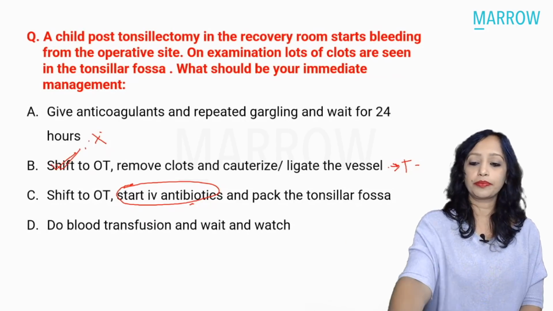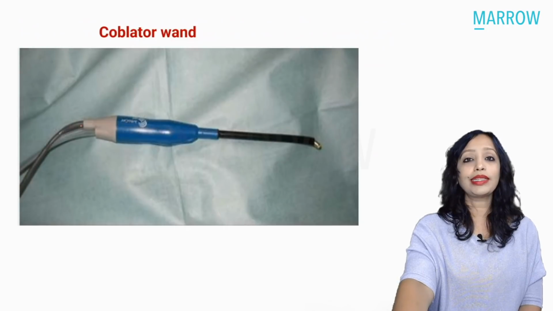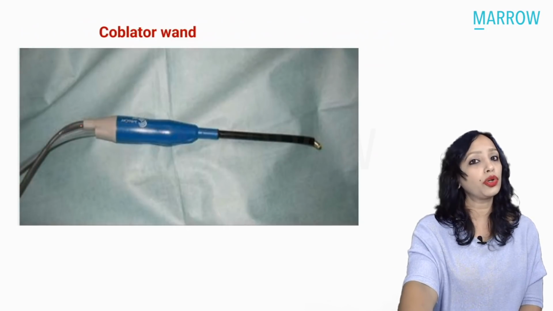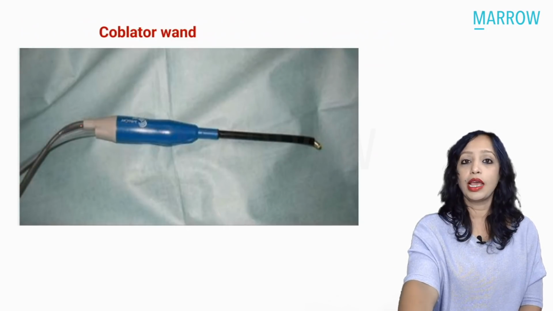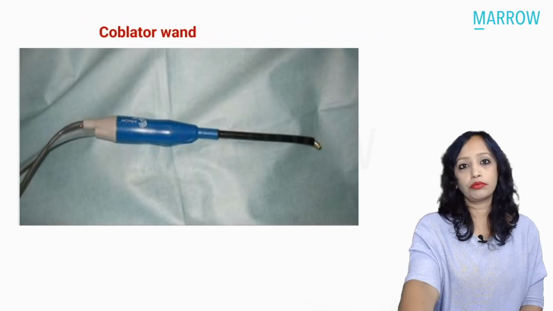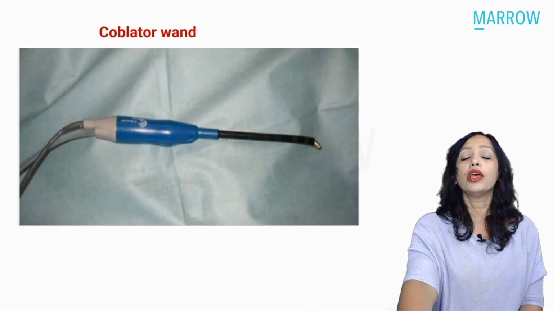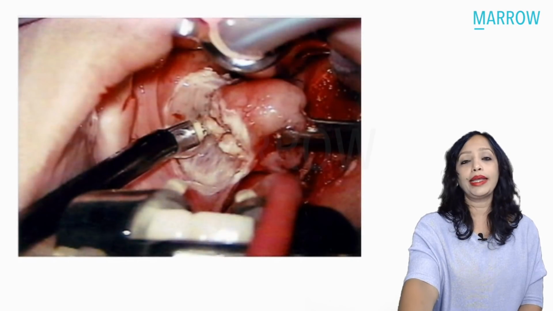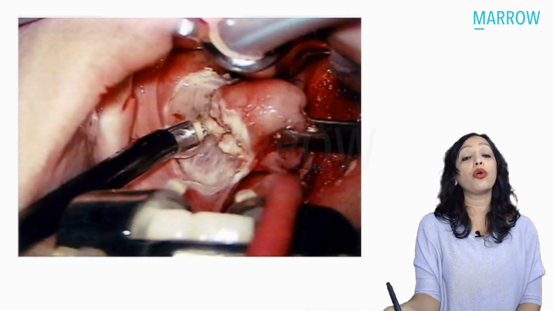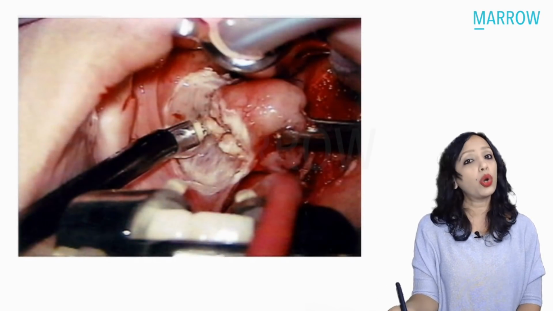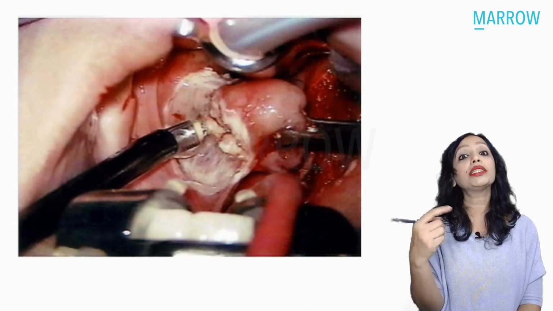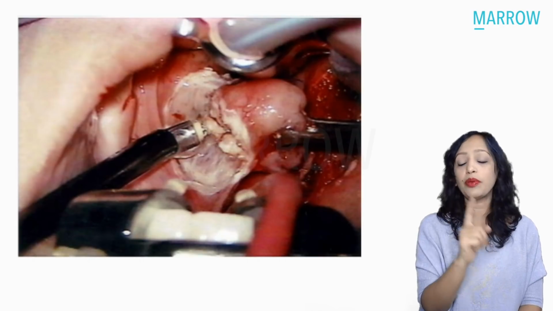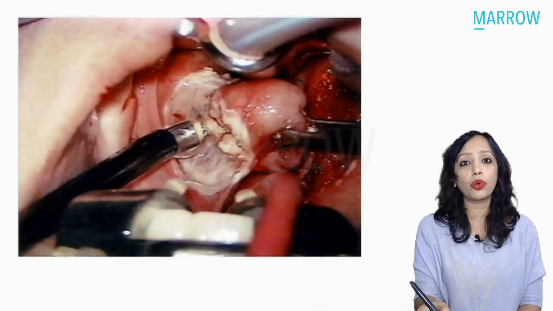Answer is B. So yes, this has been a picture that has been shown in your exam and has been asked. Again, the presentation of tonsil was given. Tonsillectomy was given. So what is this instrument? Yes, so this is the coblator wand. And yes, again, it is asked whether coblation is a hot or a cold method. This is one place that you always get confused and you ask me whether it is hot or cold. What do you think, is it hot or cold?